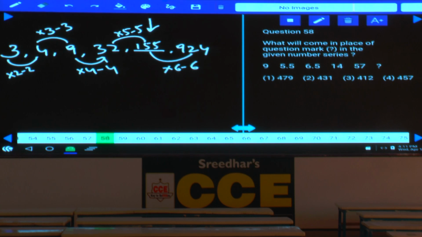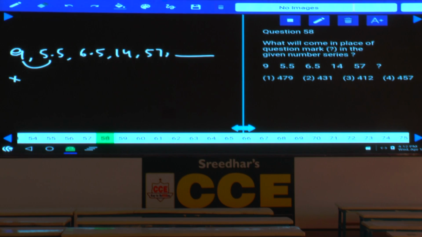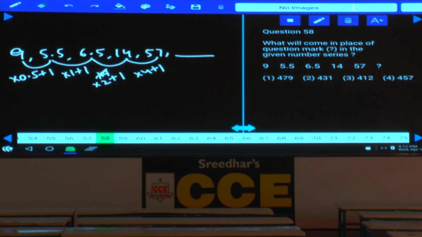Then coming to 58. Now question number 58: 9, 5.5, 6.5, 14 and 57. Then what should be the next number? 9 and 5.5, how can you express this one? 9 into 0.5 is 4.5 plus 1, and 5.5 into 1 plus 1 is 6.5, and 6.5 into 2 is 13 plus 1 is 14, and 14 into 4 is 56 plus 1 is 57.